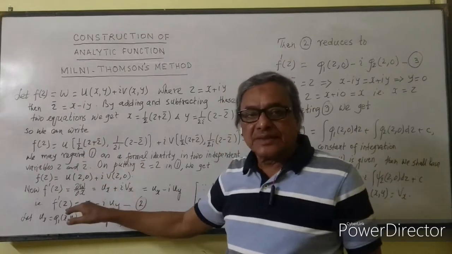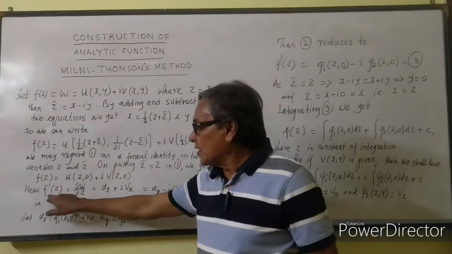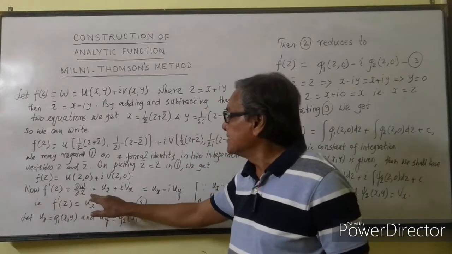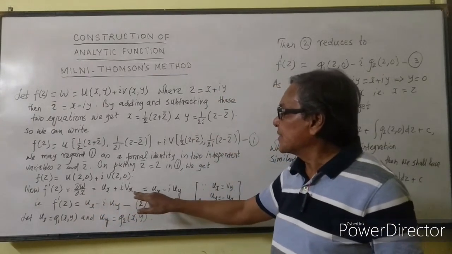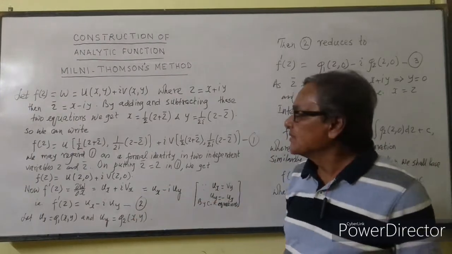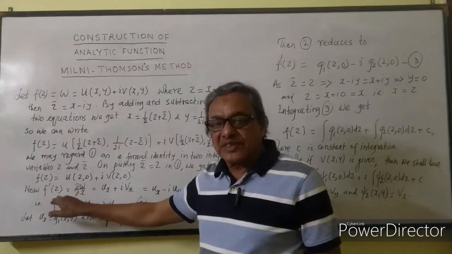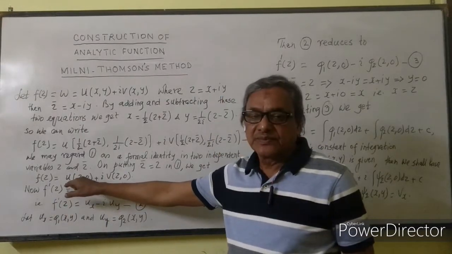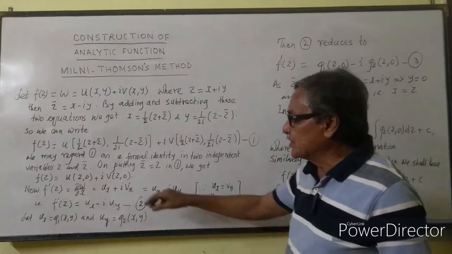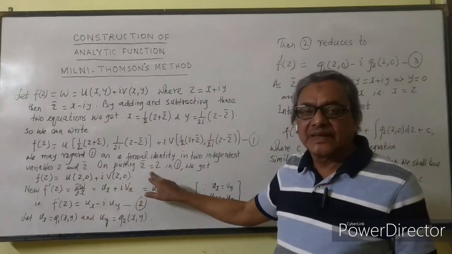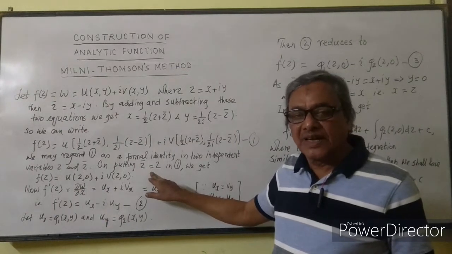Now we differentiate it. Now d/dz, this will be equal to ∂w/∂x, that is equal to u_x + i v_x. Why so? If we differentiate this, now this is purely a function of x, because if you put z̄ = z, then z will be x and y will be 0.